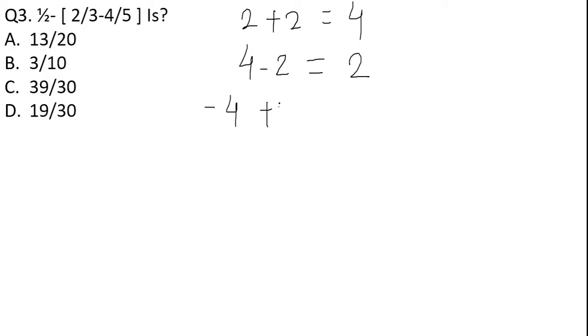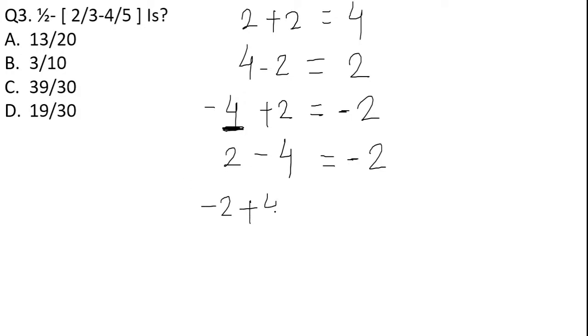Minus 4 plus 2, we will carry out subtraction only, but we will assign the symbol of the greater number. If the number is 2 minus 4, again we will carry out subtraction and the symbol here will be minus. What if I am having minus 2 plus 4? Here again we will carry out the subtraction only, but the symbol of the bigger number, that is positive, will be assigned over here. Got it?